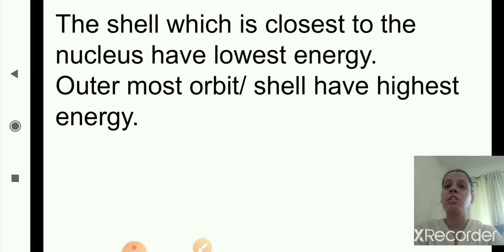The shell which is closest to the nucleus has the lowest energy, and the outermost orbit of the shell has the highest energy. So which shell is closest to the nucleus? Yes, correct. K shell, which has the lowest energy. And the outermost orbit or the outermost shell has the highest energy. So I hope you are clear till here.